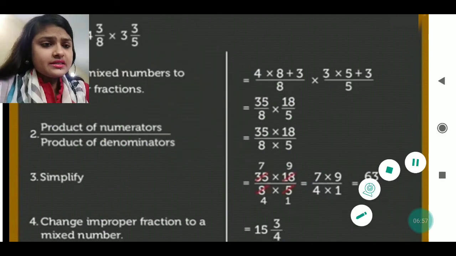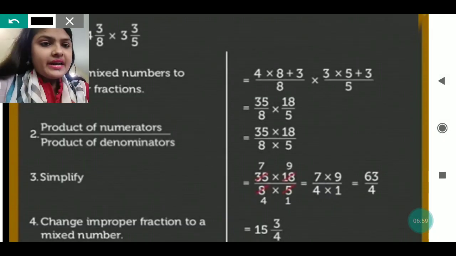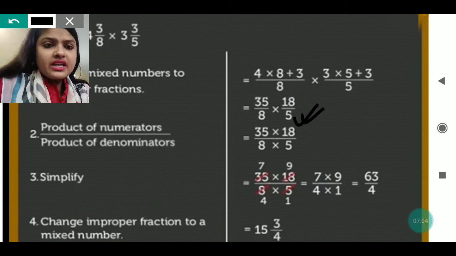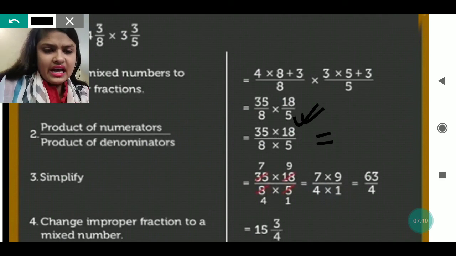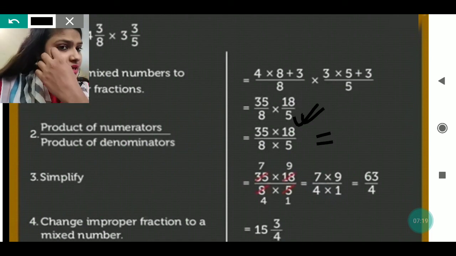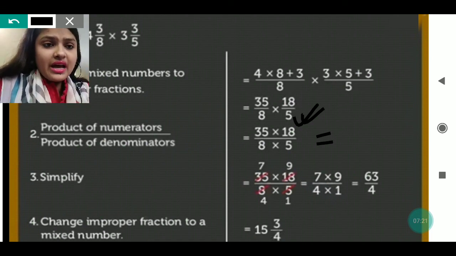After getting this, what I can do is 35 into 18, then I will get the answer, and 8 into 5, that also I will do, then I will get the answer. Or else separately also I can divide. Like you can see, cross multiplication we are doing. Like you can see 35 and the downside is 5. So in the table of 5, 35 is coming in 7 times, and 5 is coming in 1 time.